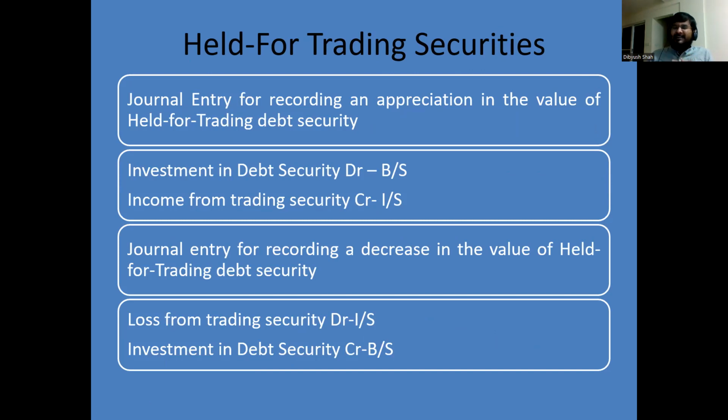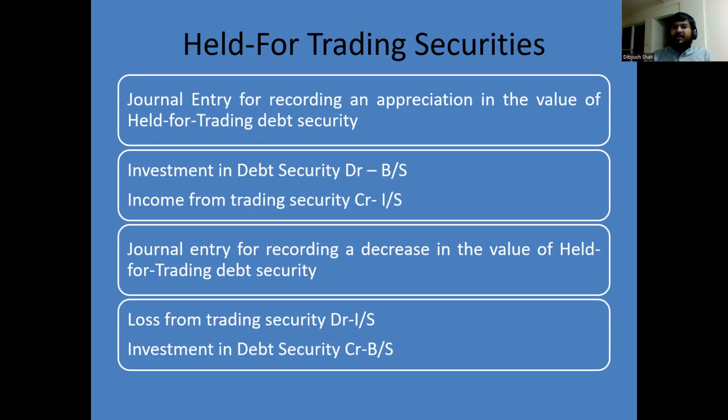So it will be investment in held for trading debt security debit, and the credit will go to the income statement. It will be income from trading security credit, and this will be part of your income from continuing operations. The debit increases the value of the asset on the balance sheet, and the credit is part of the unrealized gains and losses reported on your income statement.